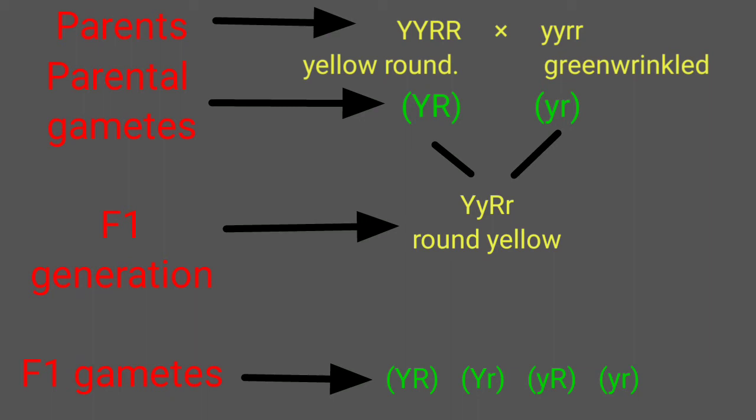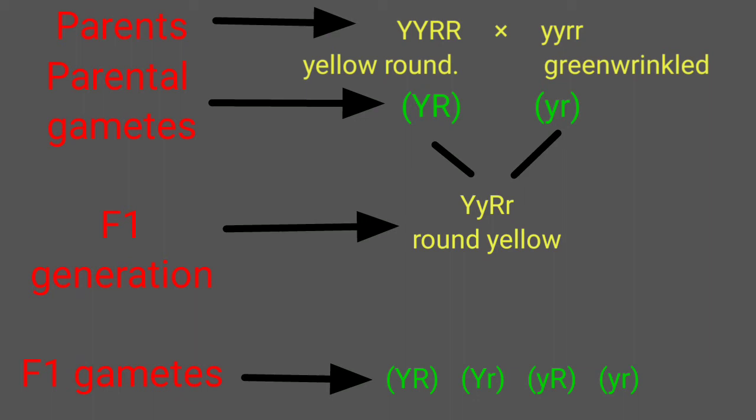And if you ask why, that is because during meiosis cell division, only half the number of chromosomes comes to one gamete. As both the parents were homozygous, all the gametes will bear the same type, that is capital Y, capital R in case of round and yellow, and small y, small r in case of green and wrinkled.